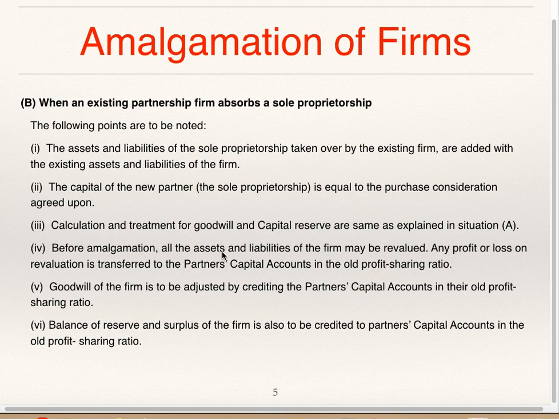Before amalgamation, all assets and liabilities of the firm may be revalued. Any profit or loss on revaluation is transferred to partners' capital accounts in the old profit sharing ratio. Goodwill of the firm is to be adjusted by crediting partners' capital accounts in the old profit sharing ratio. Balance of reserves and surplus of the firm is also to be credited to partners' capital accounts in the old profit sharing ratio.